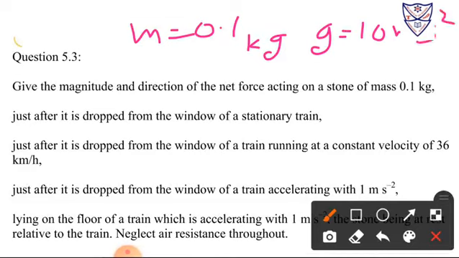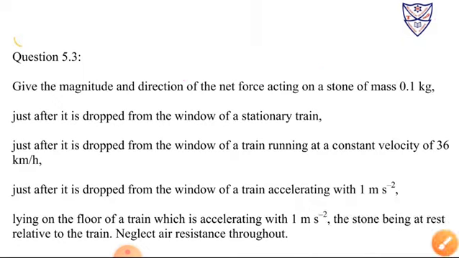Just after the drop from the window of a stationary train, the net force is its own weight, so m into g. So 0.1 into 10, that will be 1 Newton, and the direction of that force is downward because of weight. Now second, just after it is dropped from the window of a train running at a constant velocity of 36 km per hour.